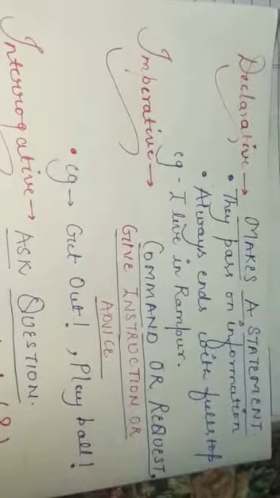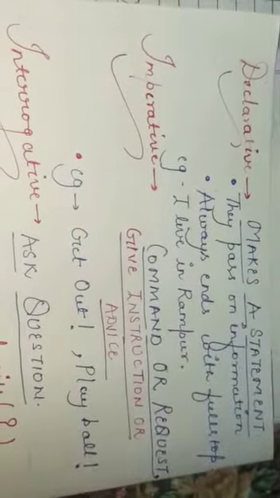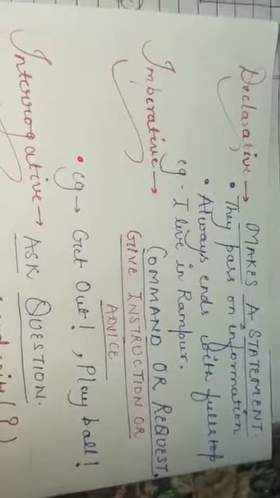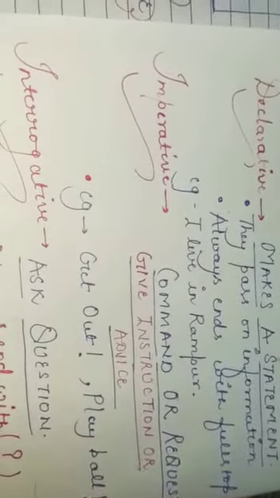For example, I live in Rampur. So I live in Rampur is a declarative sentence because I am declaring that I am living in Rampur. Moreover, it is a simple sentence and it ends with a full stop.